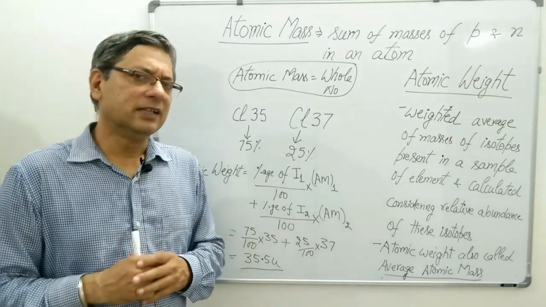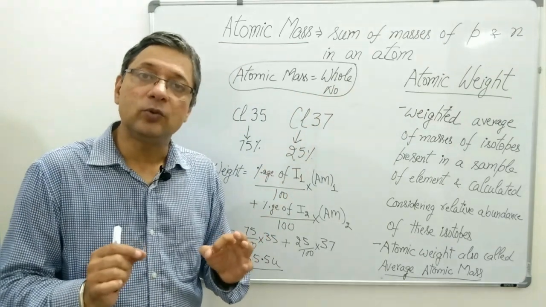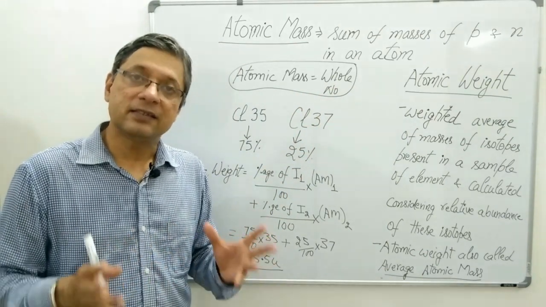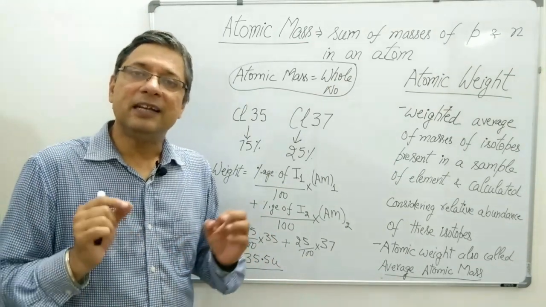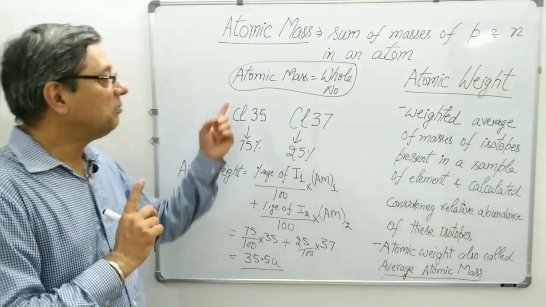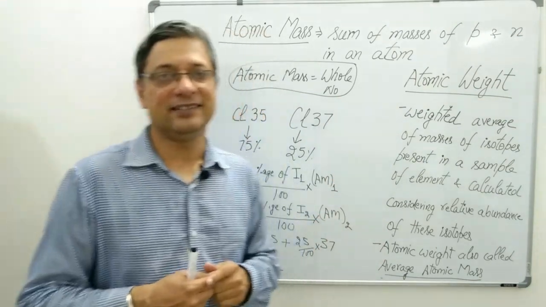Now, can you think of a situation where atomic mass will be equal to atomic weight? Can this happen? Yes, certainly it can happen. If an element has a single isotope in it, then the atomic mass will be equal to atomic weight.